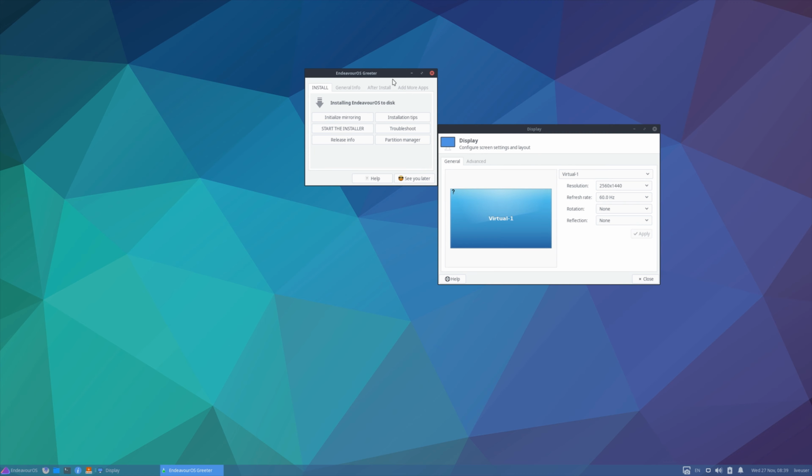Gabmus here, and today we're checking out EndeavourOS. Now EndeavourOS is a Linux distribution based on Arch Linux that tries to be a kind of spiritual successor to Antergos. But is it really? Let's find out.